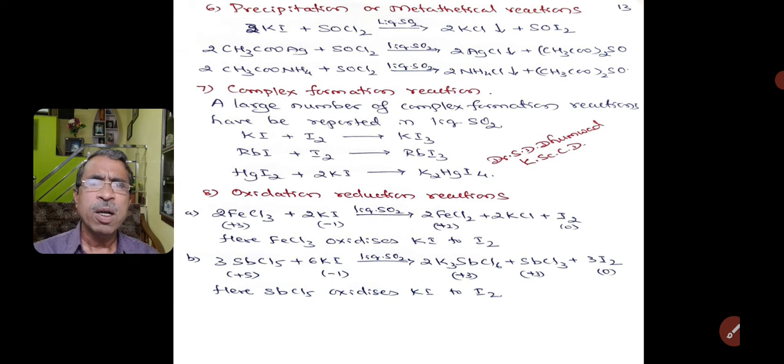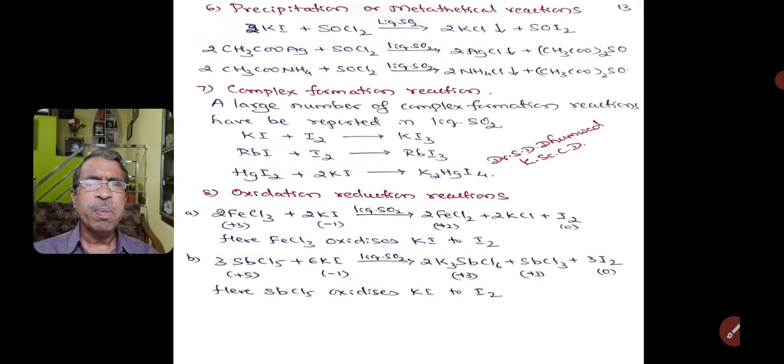This is because in ferric chloride the oxidation state is +3, and it is reduced to +2. Whereas in potassium iodide, the oxidation state of iodine is -1 and it turns into 0. So the oxidation number is increased, and we say potassium iodide gets oxidized to iodine.